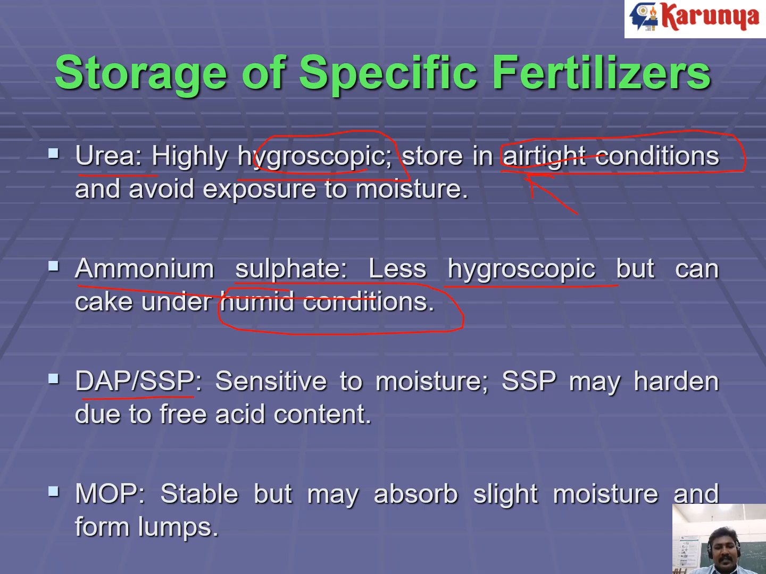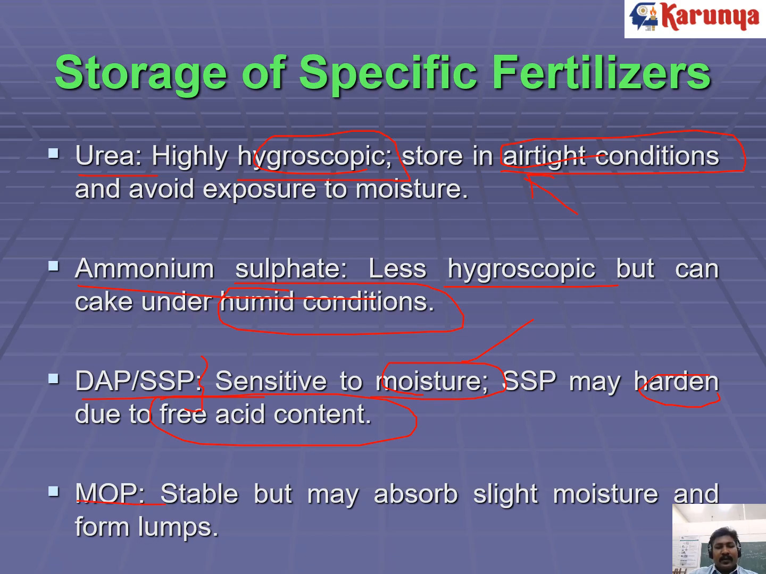And DAP and SSP, diammonium phosphate and single superphosphate, are sensitive to moisture. They may become very hard like a cake due to free acid content, because they have some acids. The acids are freely mobile in the fertilizer when it reacts with moisture.